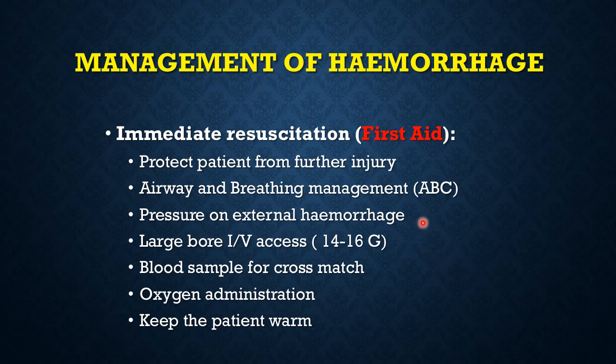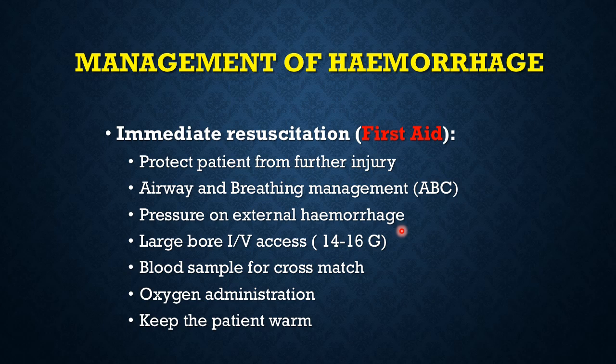Then the next step is to put a big cotton pad on the wound and tie a compression dressing around it to decrease the rate of blood loss. A large bore IV cannula, 14 to 16 G, is placed, which can be used for rapid fluid replacement or blood transfusion.